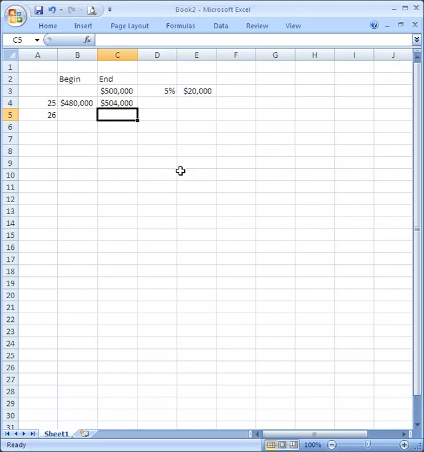Already, we can see that the state is setting aside too much money. The amount of money is increasing. It should be decreasing in such a way that eventually it ends up at zero, just when the lottery winner no longer needs to be paid. Let's change our original guess to $300,000. This at least is more reasonable because the amount of money in the account is going down.